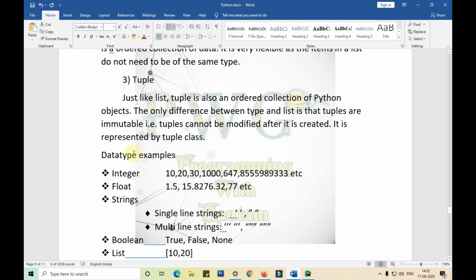Tuple. Just like a list, a tuple is also an ordered collection of Python objects. The only difference between tuple and list is that tuples are immutable. Tuples cannot be modified after they are created. It is represented by the tuple class, whereas a list can be modified, guys. So a list is mutable and a tuple is immutable.